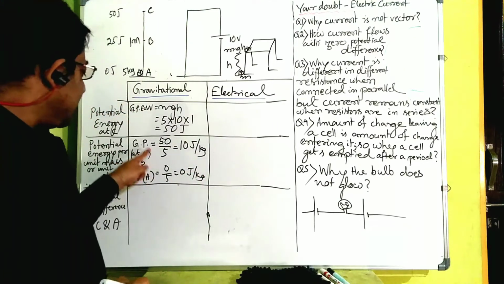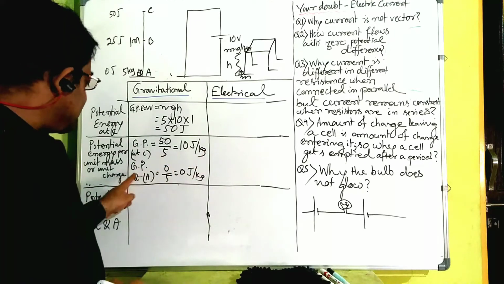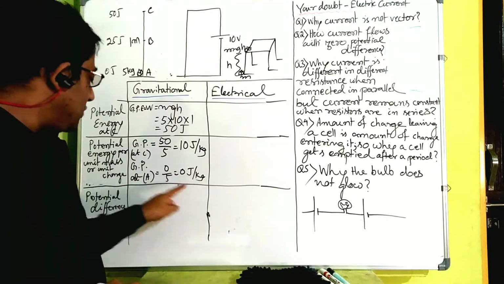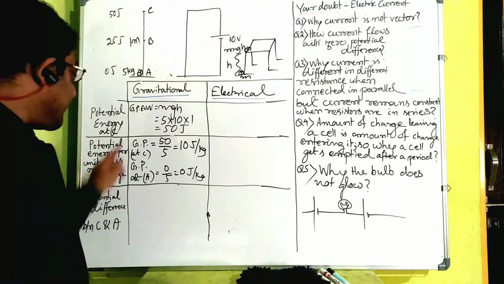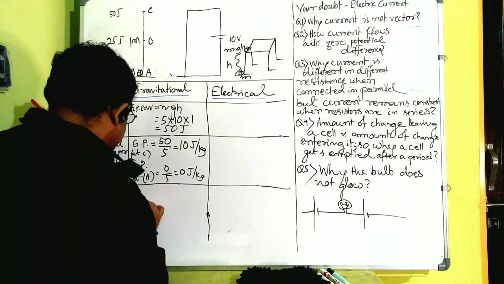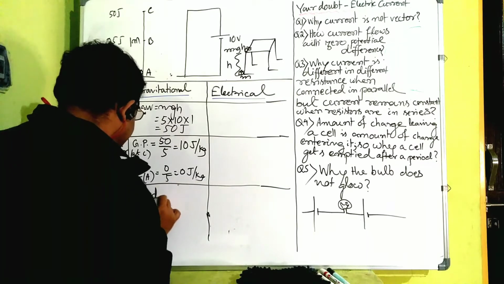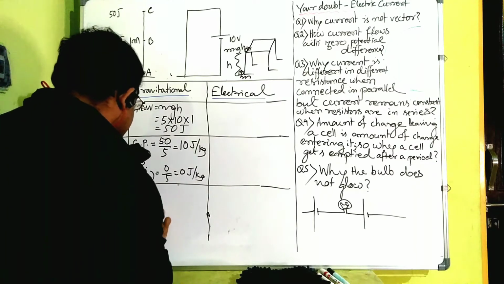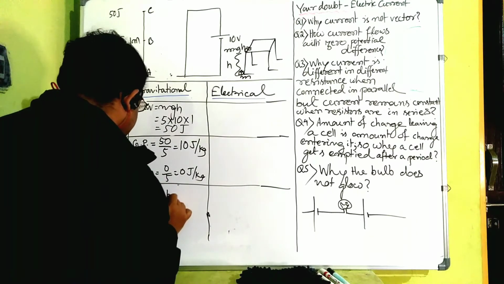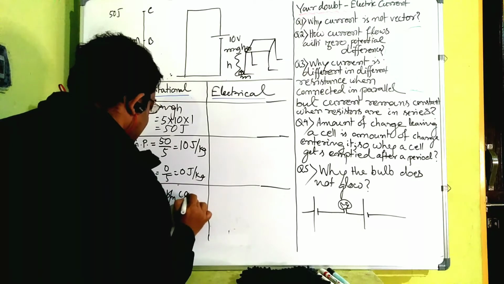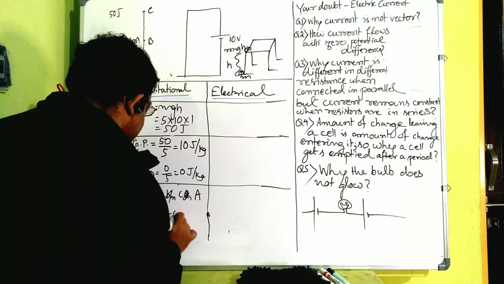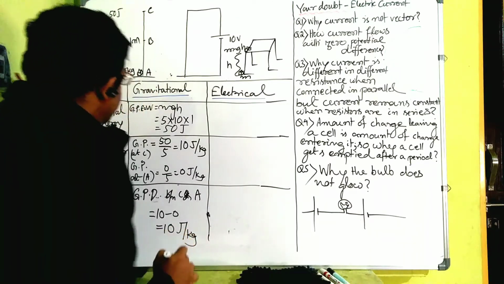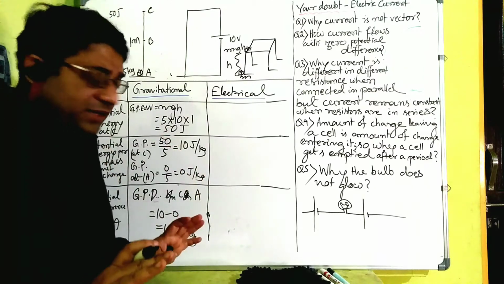At C gravitational potential is 10 joule per kg, at A it is 0 joule per kg. So the potential difference between C and A is the gravitational potential difference. Let me write it as GPD, gravitational potential difference between C and A, which is equal to 10 minus 0, equal to 10 joule per kg. This is very clear because we are already familiar with it.